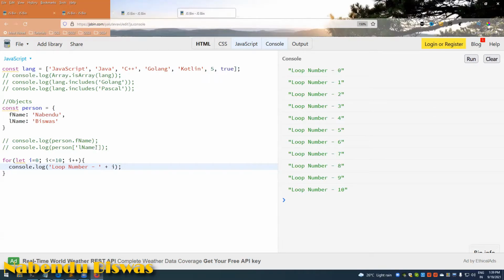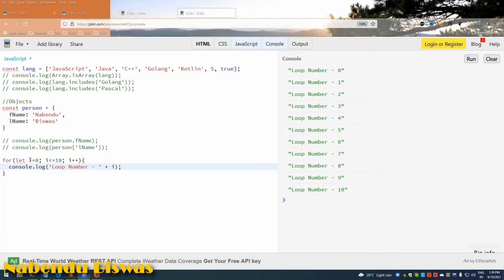I was telling you how it works. So let i equal to 0, and i less than or equal to 10.